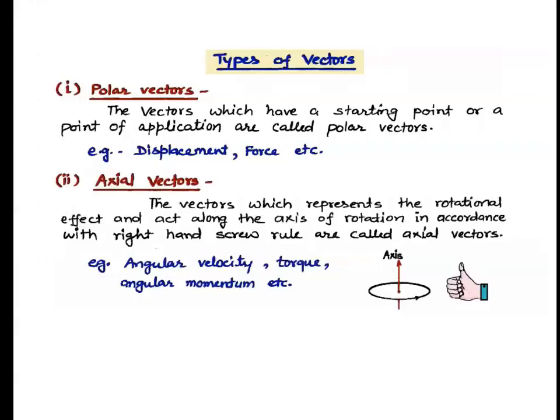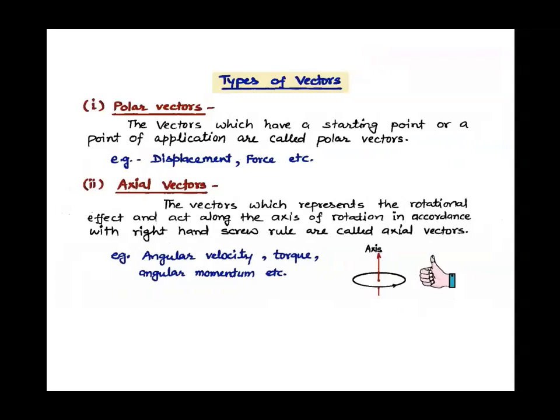Now let's see the types of vectors, and we will see a few terms that are used in vectors. First, polar vectors. Polar vectors are those vectors which have a starting point, right? For example, we had drawn a vector like this.